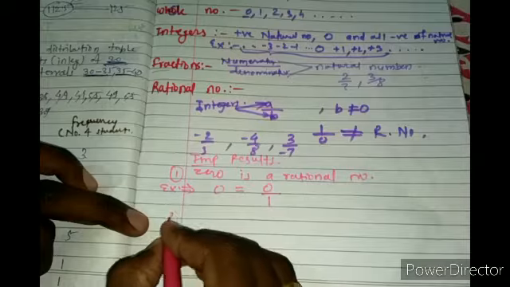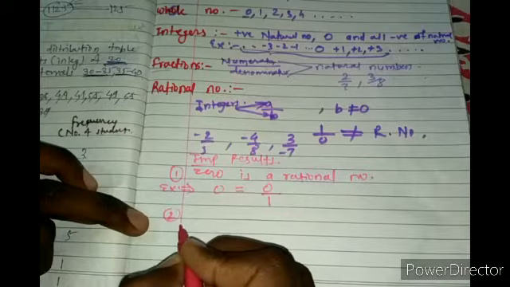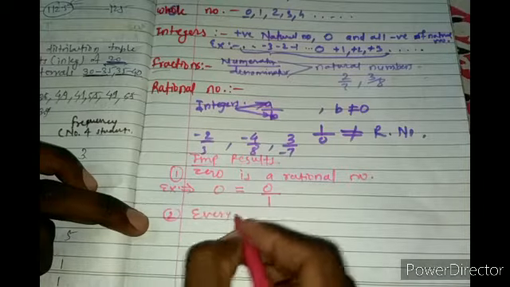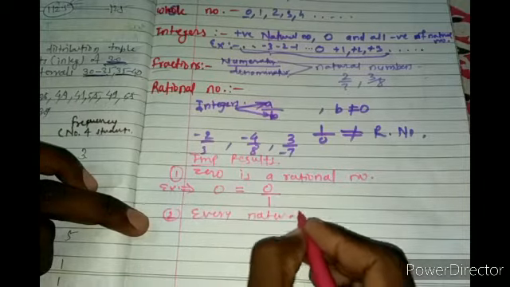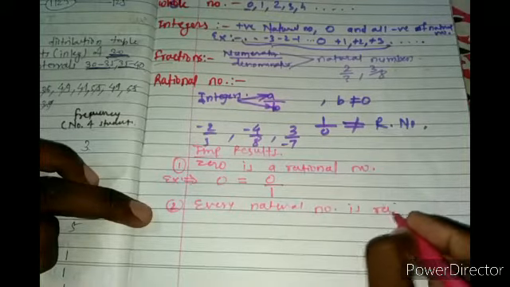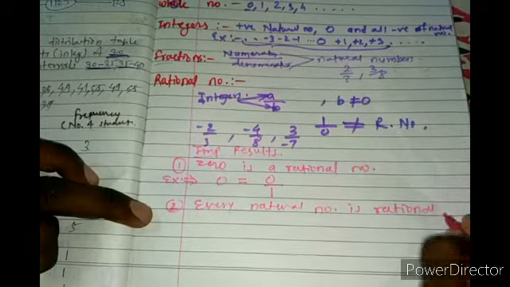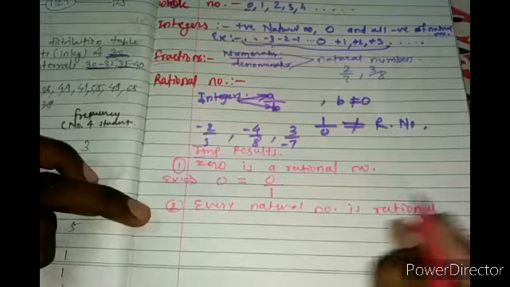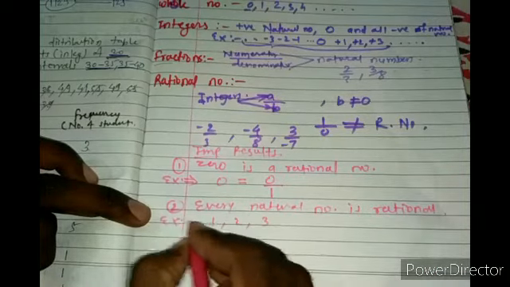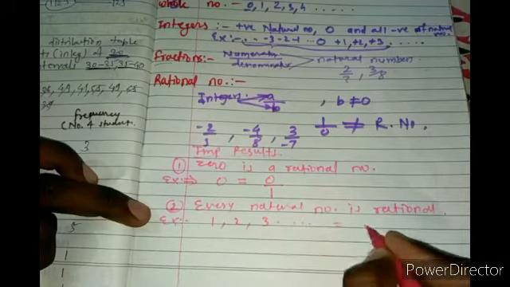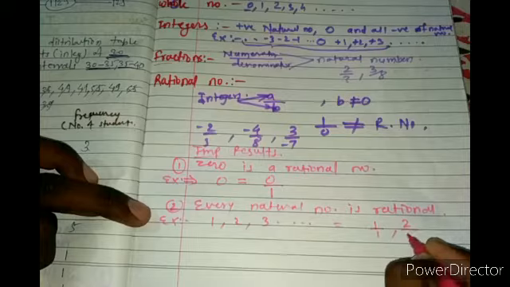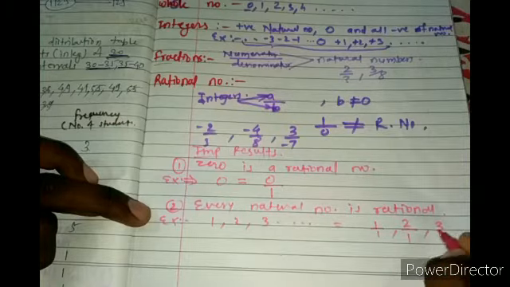The second important point: every natural number is a rational number. Every natural number is rational. Yes, why not? Because if you are taking every natural number like 1, 2, 3, each of them you can write like 1 by 1, 2 by 1, 3 by 1.